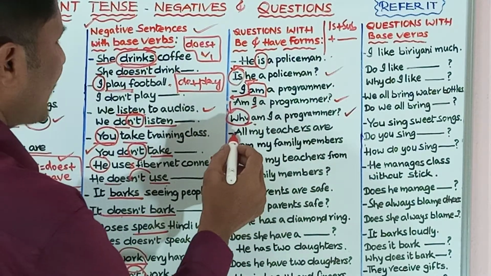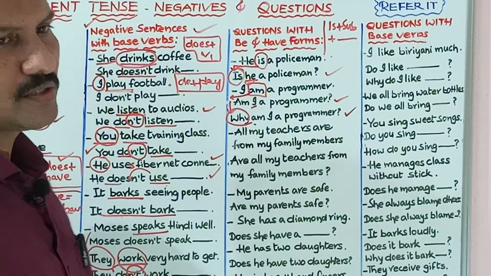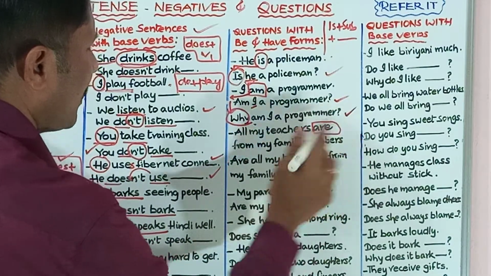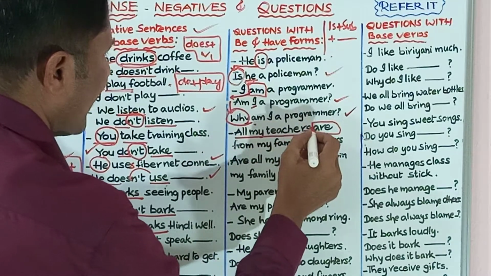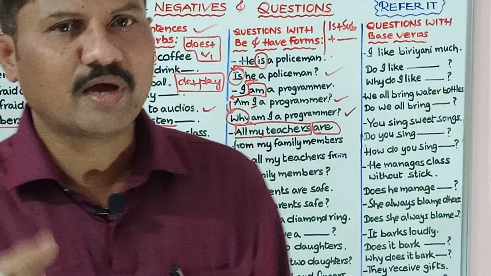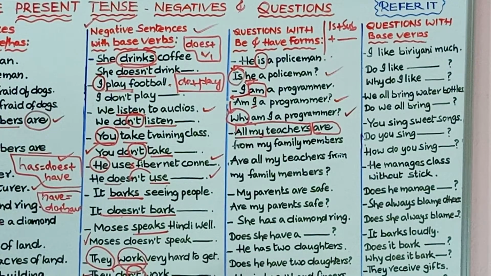Next sentence, all my teachers are from my family members. So here, what is the verb? Are. Why do I write are here? All my teachers, it is a plural subject. That's why I use a plural verb. All my teachers are from my family members.